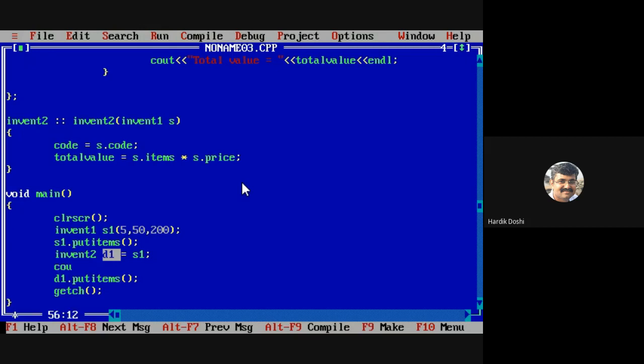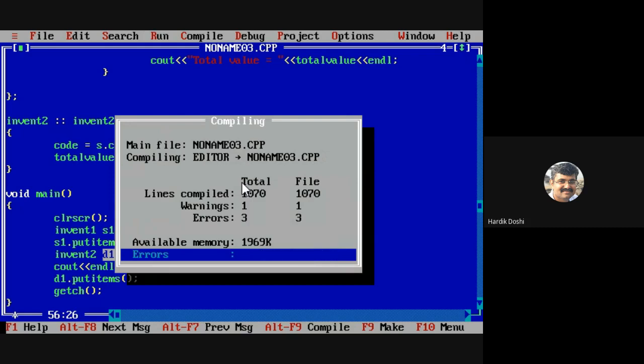ऊपर थोड़ा डेकोरेशन कर देते हैं, we put lines in between. ये तो एरर आई. Told you there are mistakes in the program.